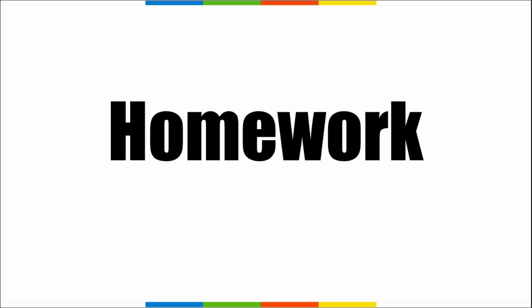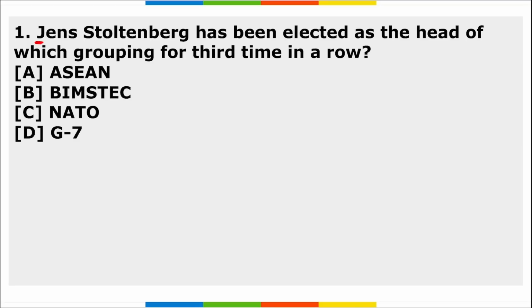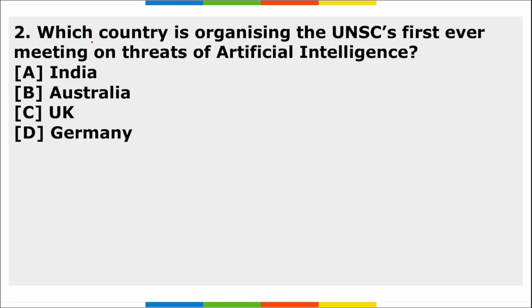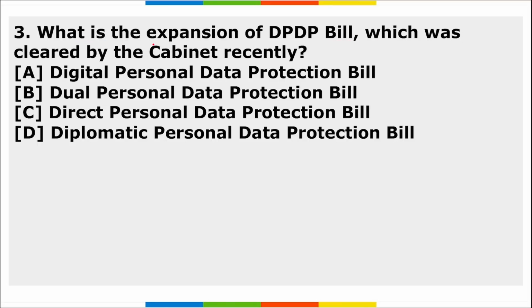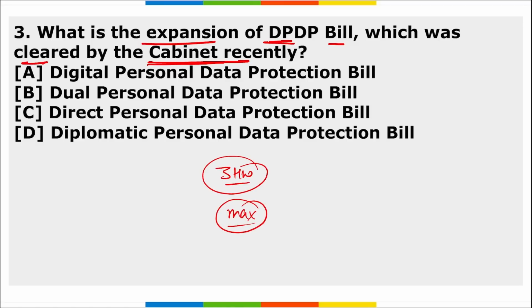Now let's move to the homework section. First, Jens Stoltenberg has been elected as the head of which group for the third time in a row? Next, which country is organizing the United Nations Security Council's first ever meeting on threats of artificial intelligence? Third, what is the expansion of the DPDP bill which was cleared by the cabinet recently? So these are your 3 homework questions, friends.